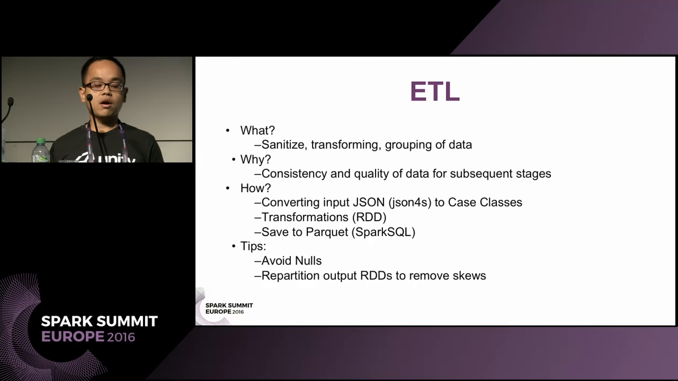We also convert our input JSON to case classes to ensure type safety. And we use the RDD API to do all our transformations. When we save to Parquet, we convert our case classes to data frames and use the Spark SQL API. A few tips: avoid nulls.